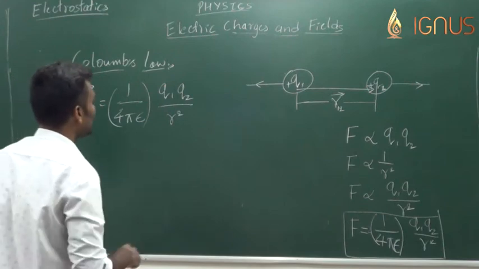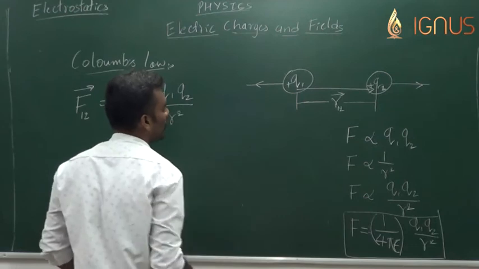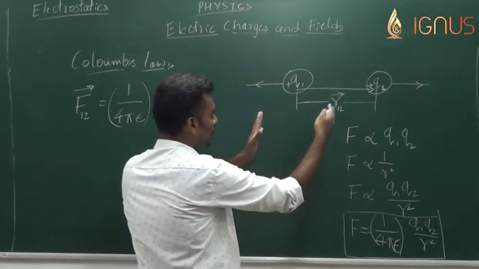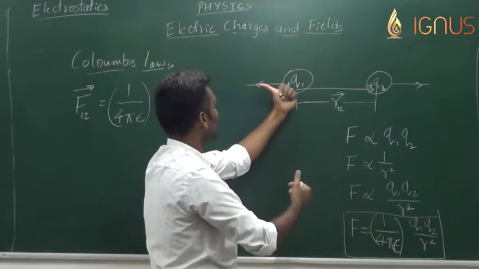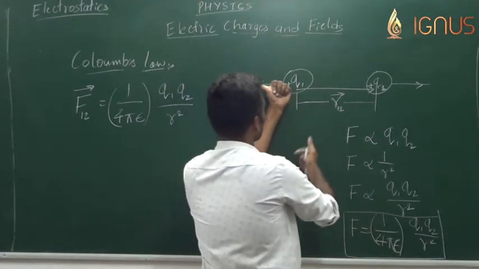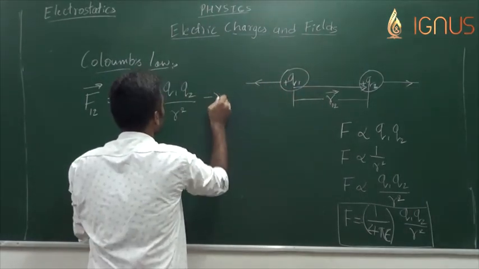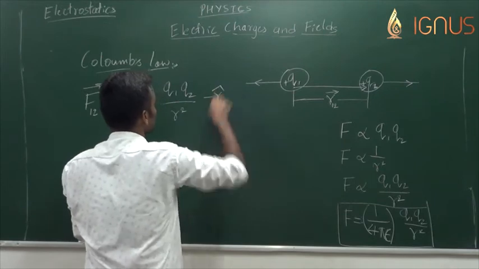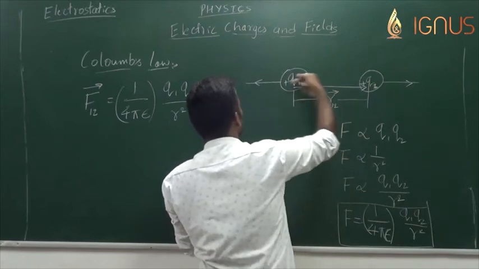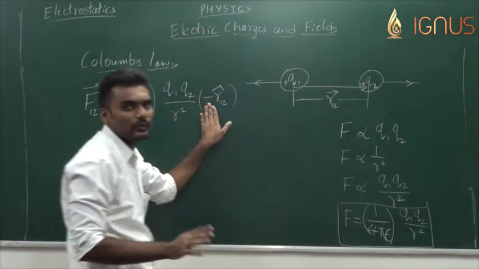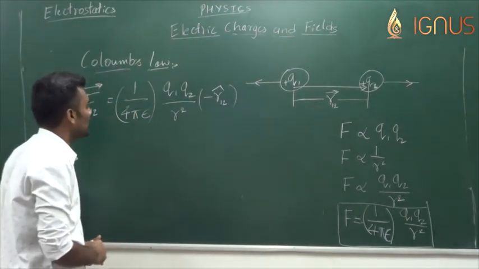Now when it comes to specifying the direction of force, since the chosen charges are of the same kind, positive and positive, they repel, and hence the direction of force is like this. This direction of force is exactly opposite to that of this r12. So now I should put minus r12 cap. If you choose r12 to be written like this, then it's plus r12. Don't need to worry. You should have clear idea about vectors before coming here.